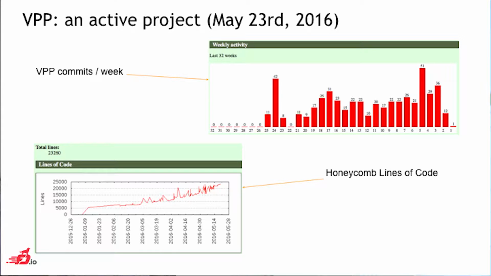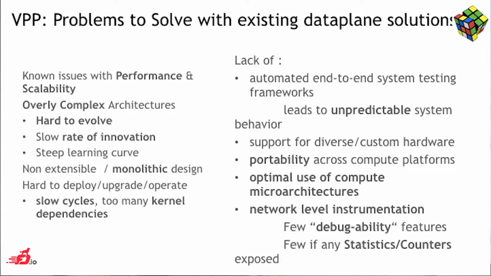It's a very active project, so I did a quick extract from a regular Gerrit website, and you can see the number of lines of C code, and for Honeycomb, which is a management project, you can see the number of commits. So it's an active project with many developers working on it right now. But the goal of this training during this week is to extend the community and to have other people contributing to that. What are the problems we want to solve?